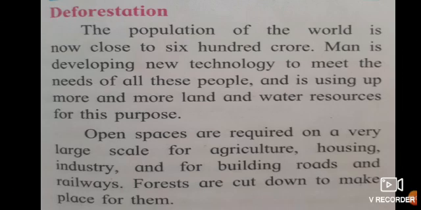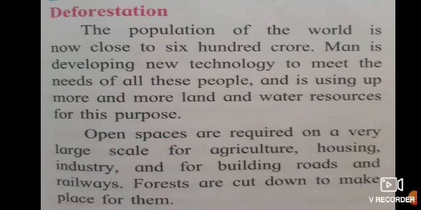So this is what is happening. Now open spaces are required on a very large scale for agriculture. We have studied about agriculture in the first lesson, that 60% of our land is developed for agriculture. So even if we cut down the forest, naturally the plain surface is needed for agriculture. Wherever there are trees or houses built, we can't do any farming work over there. So we need the empty space for agriculture.